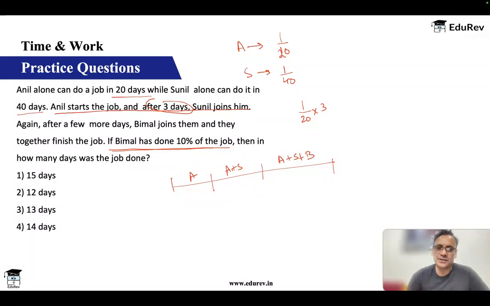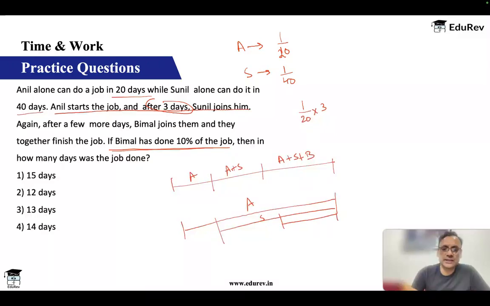One is I divide this into 3 parts. Second approach, which we were using earlier, I say that Anil has worked for the whole part. Anil has worked throughout. Then Sunil has worked this much, and then Bimal has worked this much. I look at their contribution separately. I can do this also.